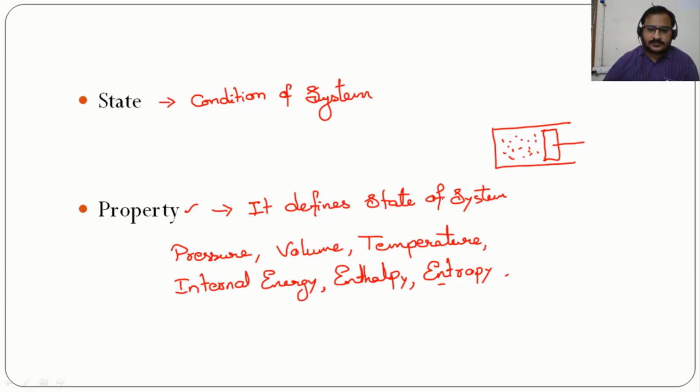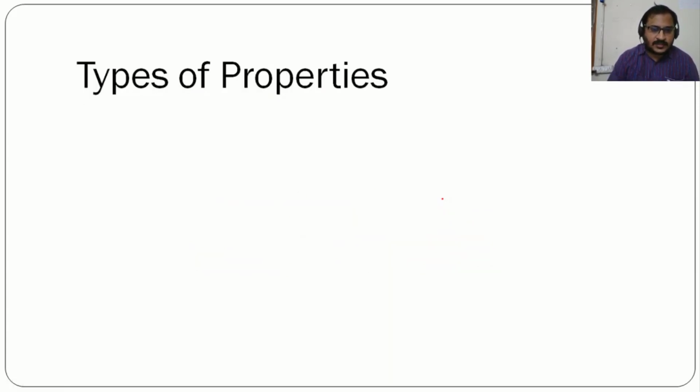Now, when it comes to classification of these properties, there are two different types of properties. One is intensive property and second one is extensive property.